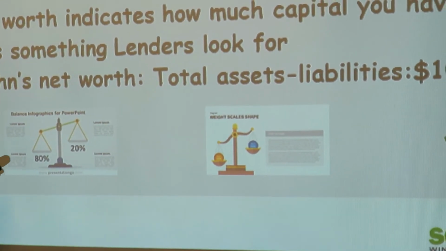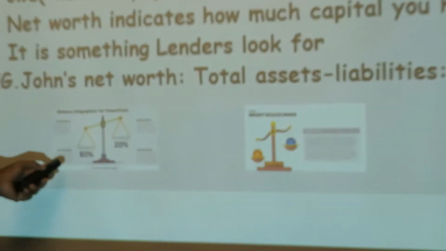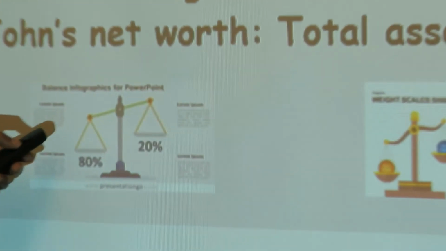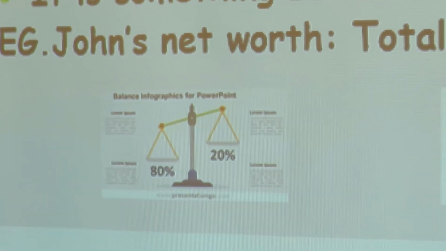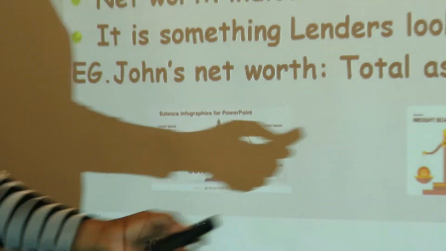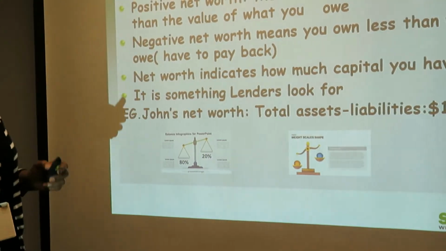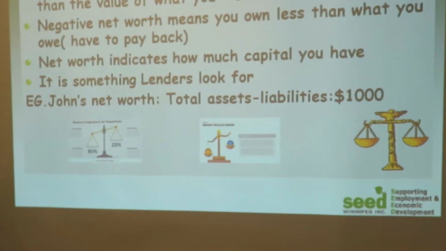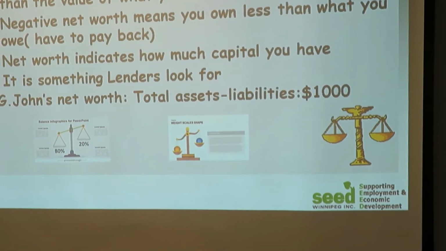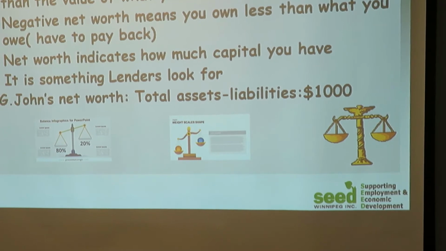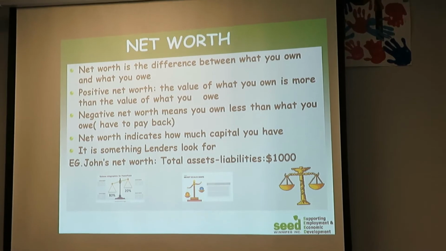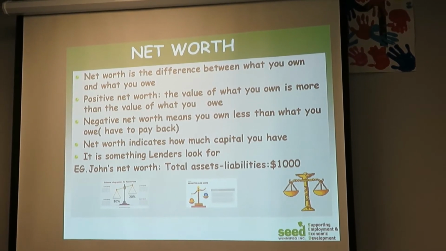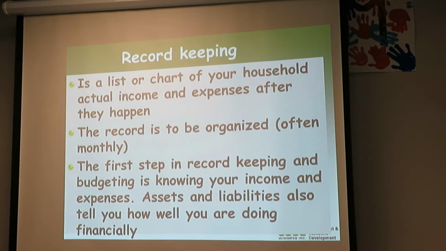But if we had maybe minus even 200, our balance will not be the way it is there, and we will be in trouble. Look, if what we own and what we have are equal, then the balance is equal. So when we are talking about money, it is good to know if our balance is negative or positive. Otherwise, we can be in trouble.